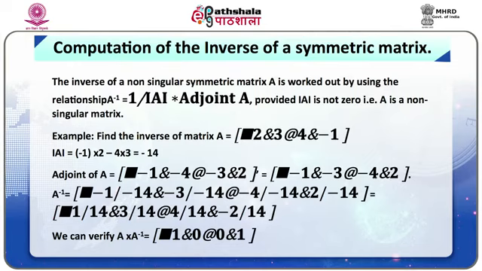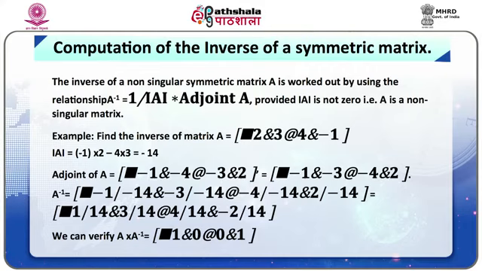So, it makes a 2 by 2 matrix: minus 1, minus 3, minus 4, 2, and the transpose of it will be the adjoint of A, where the first column would be minus 1, minus 4 and the second column would be minus 3 and 2.